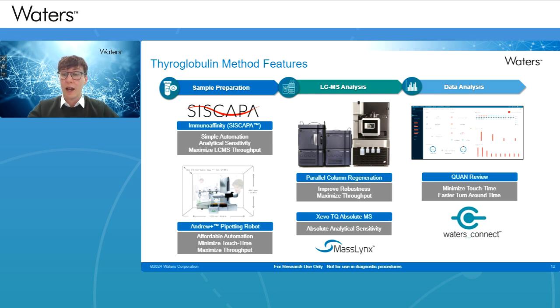Then for the absolute sensitivity required for this type of analysis, we're using a Xevo TQ Absolute MS. This was launched on the IVD platform last year, and this is ideal in terms of overall footprint and performance for the method.